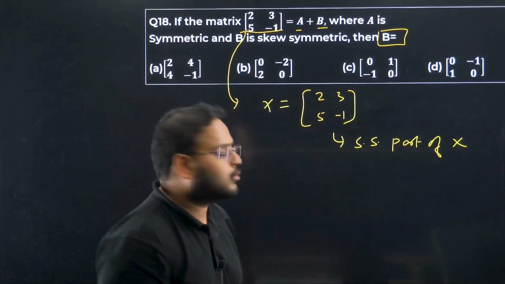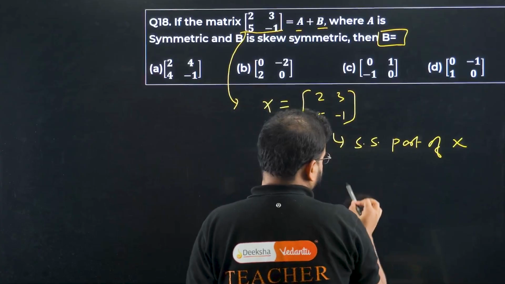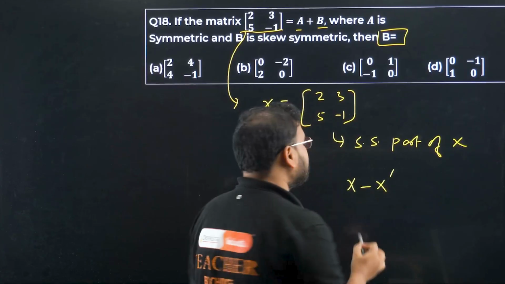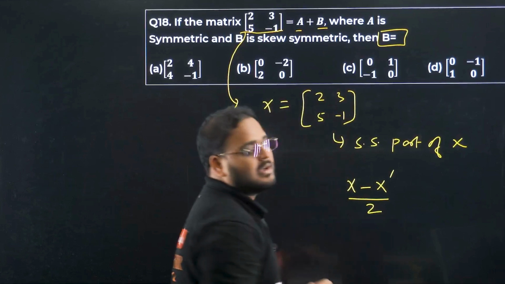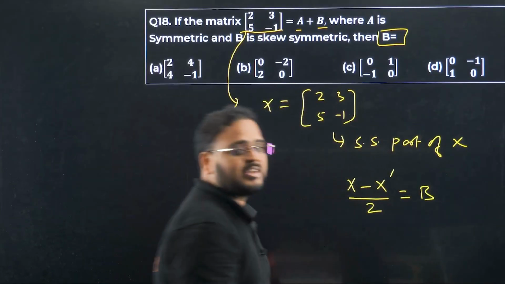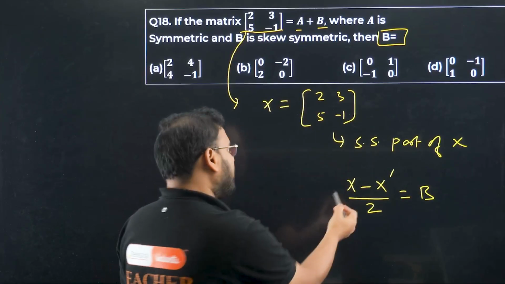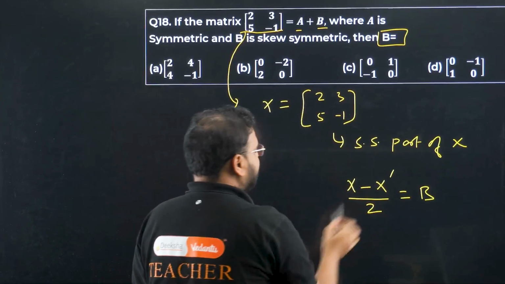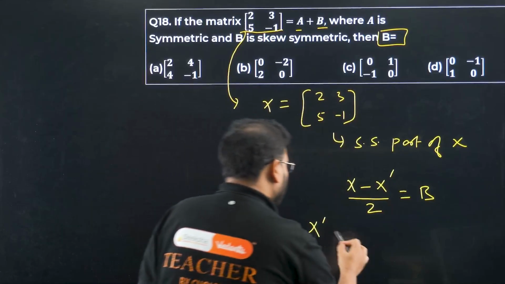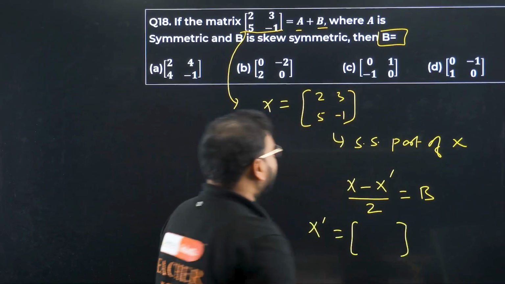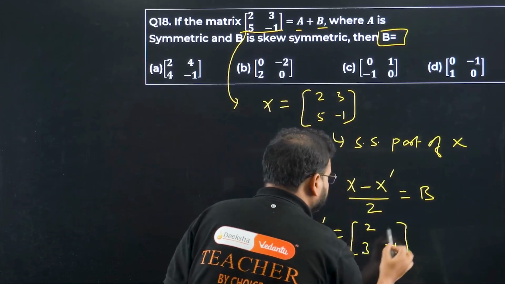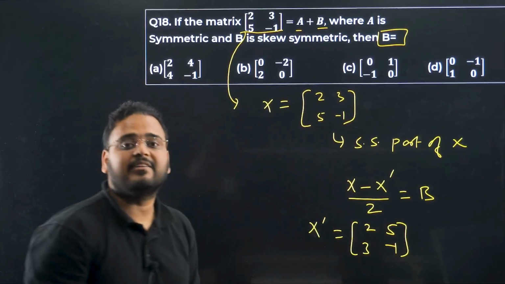Okay, how are you going to do that? So you'll have X minus X dash, or X transpose, divided by 2, and this is equal to your matrix B. So first find what? You already have the X. Okay, let's find X dash now, meaning the transpose of the matrix X. In this, the diagonal remains the same, and this will interchange. 3 will come over here, 5 will go here, so 3 and 5 interchanged.